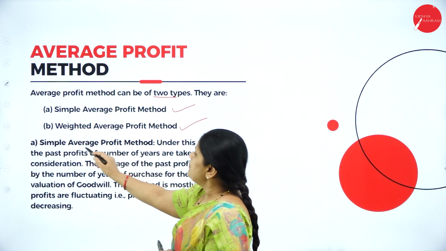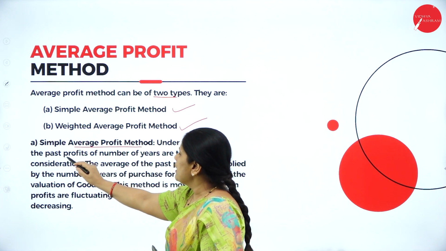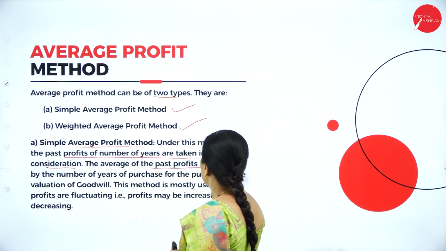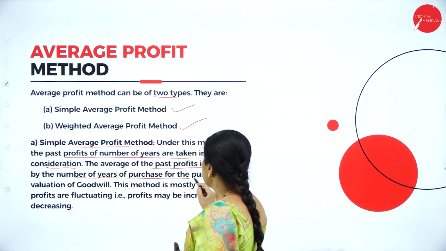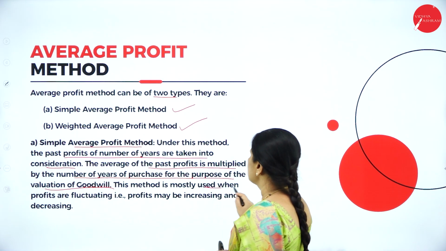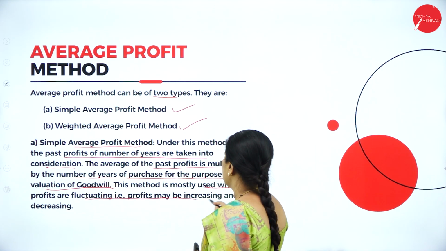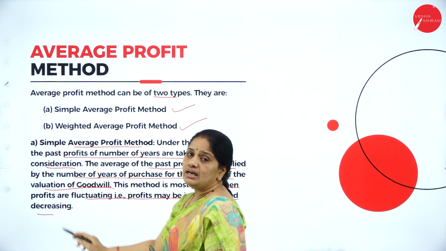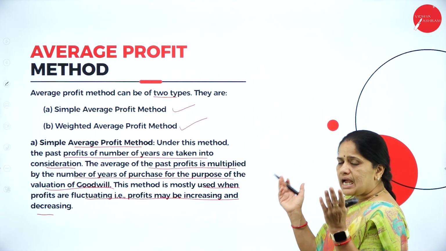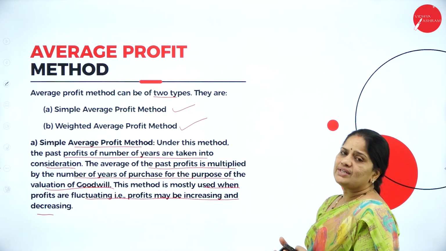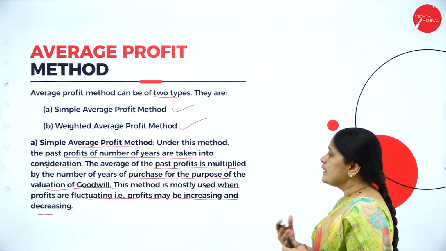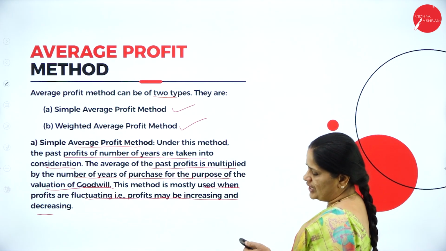Now, under simple average profit, the past profits of a number of years are taken into consideration. The average of the past profits is multiplied by the number of years purchased for the purpose of valuation of goodwill. This method is mostly used when profits are fluctuating, that is, profits may be increasing or decreasing. You just add all the profits of the previous 5 years and divide by 5, or 10, depending on the number of years of profit you have, and then we get the simple average profit.